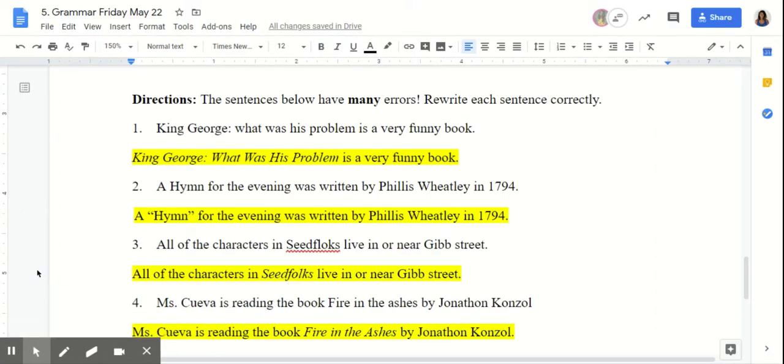All right, so welcome back from trying out each sentence. And now let's go over the errors and how we can fix them based off if they were a long title or a short title.